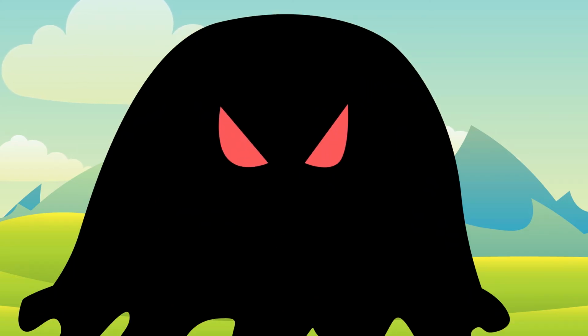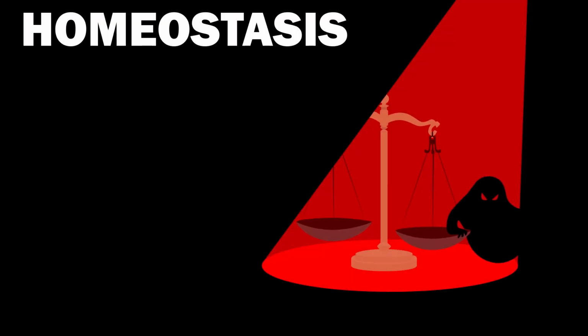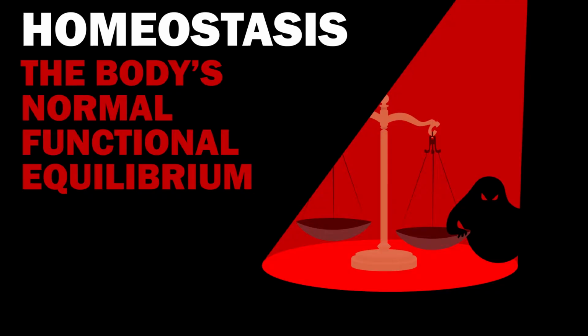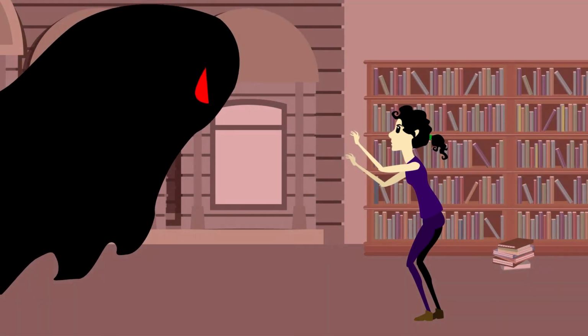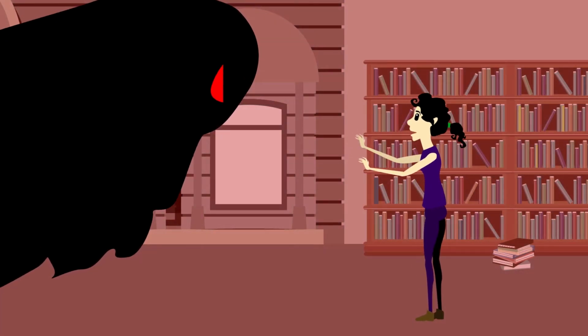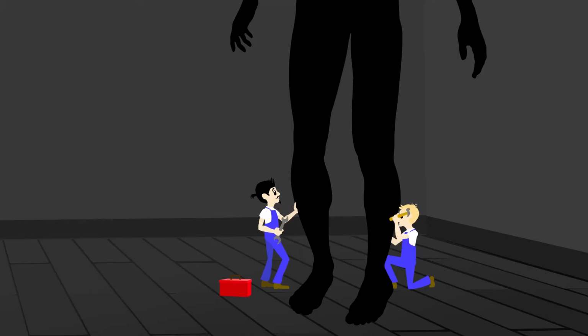Stress is a threat, real or perceived, to homeostasis, the body's normal functional equilibrium. This pervasive phenomenon elicits a physiological response which, if disproportionate, either in magnitude or duration sustained, can be detrimental to the body. The body has mechanisms in place to repair the resulting damage once the stressor has passed, but chronic